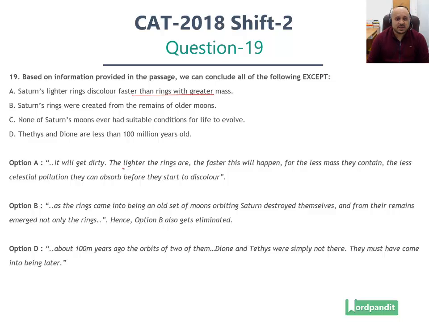It's directly given. The lighter the rings are, the faster this will happen. For the less mass they contain, the less celestial pollution they can absorb. And Saturn's rings, just before this reference, it is mentioned Saturn's rings are lighter in nature. Hence, this is valid.